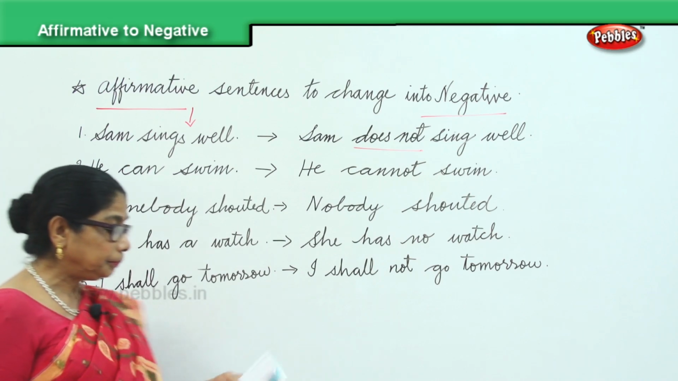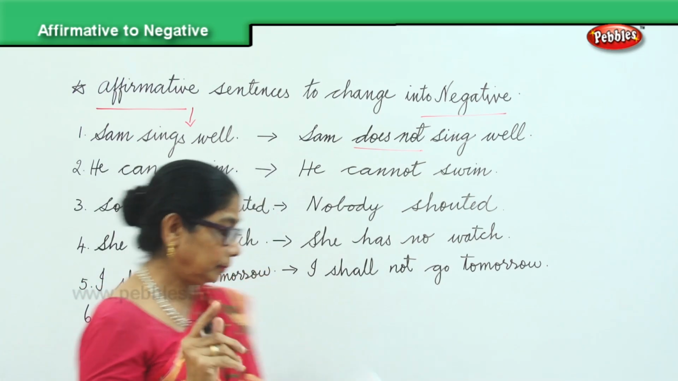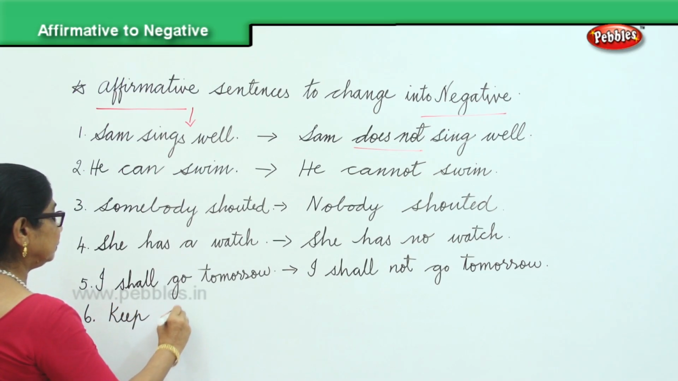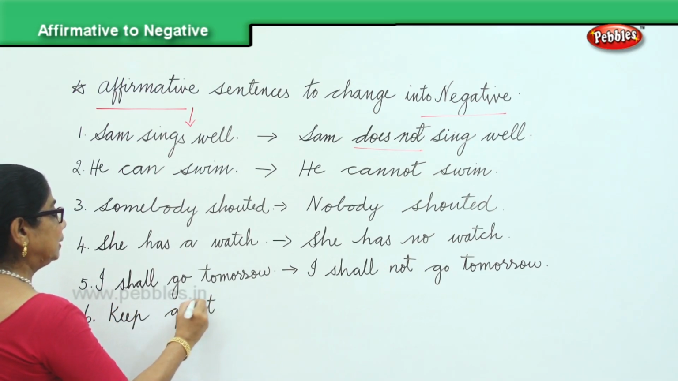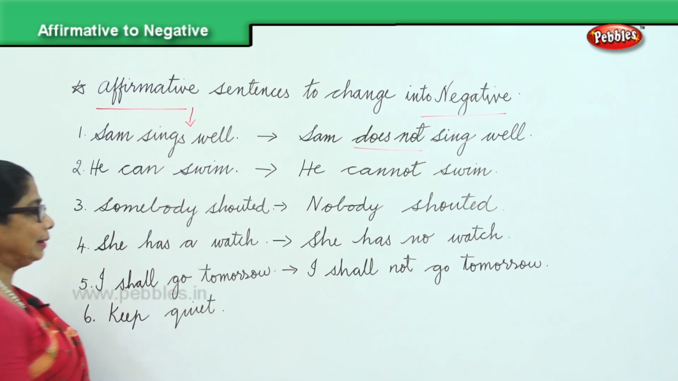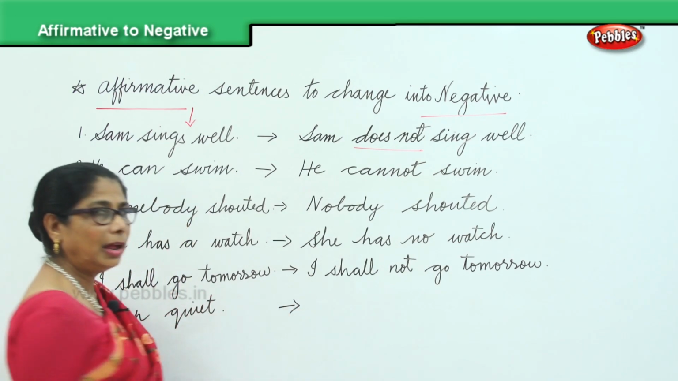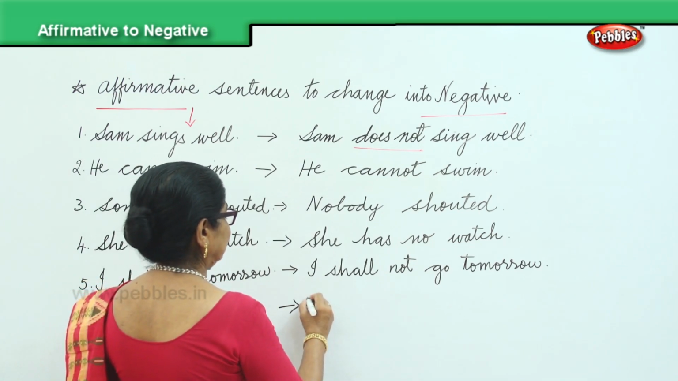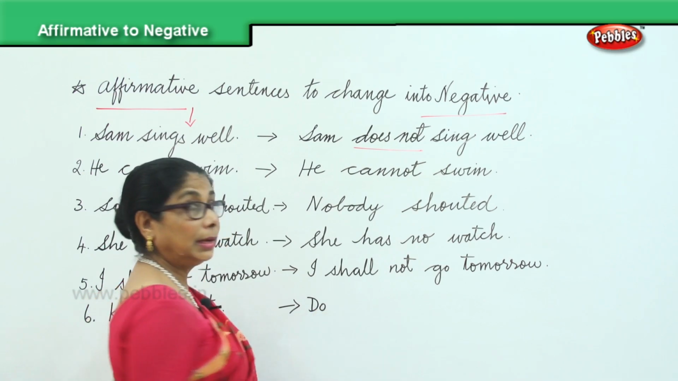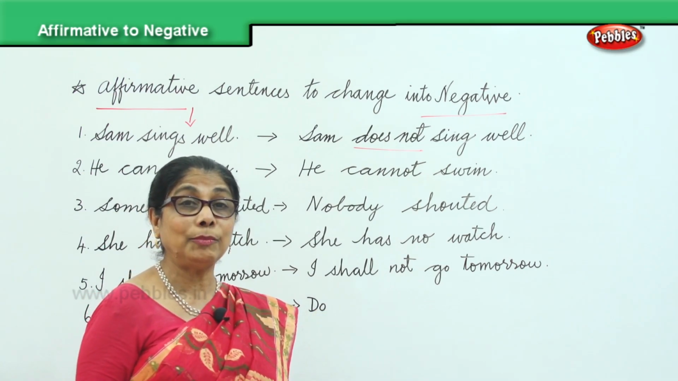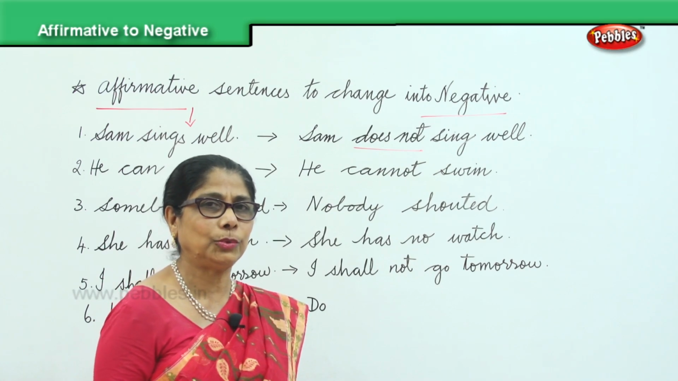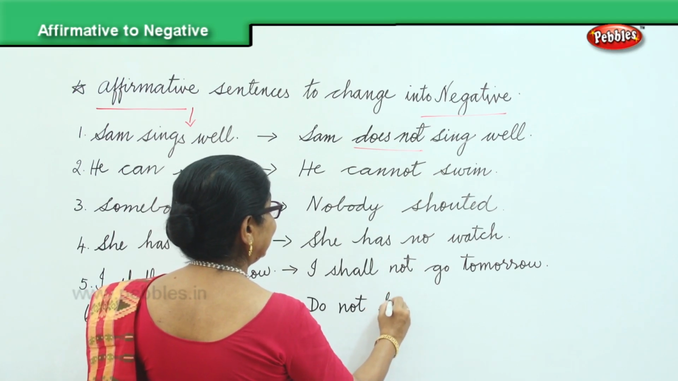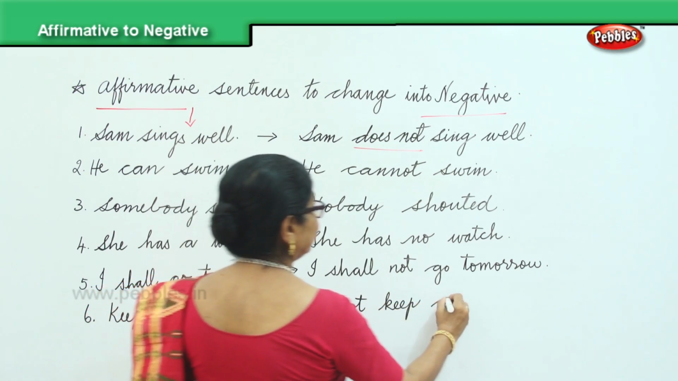Another one I'll give you. Keep quiet. Okay? It's a complete sentence, an affirmative sentence. Keep quiet. And I'm going to make it into negative. How will you say? Do not keep quiet. In the class, if the teacher says keep quiet, some naughty children say, do not keep quiet, shout, shout. Isn't it? So, do not keep quiet.